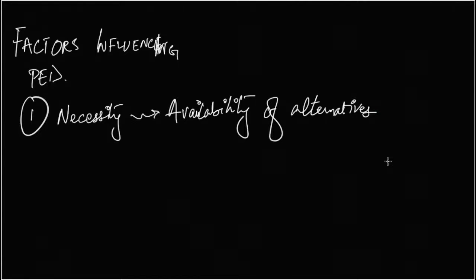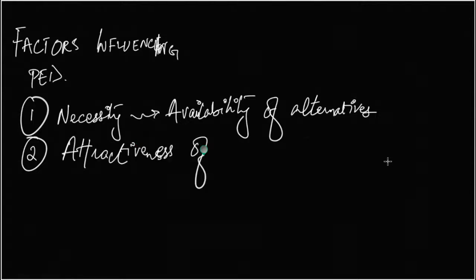The next thing is that alternatives or substitutes are available, but what about the attractiveness of substitutes? This also depends on the power of branding, how strong the branding power is.